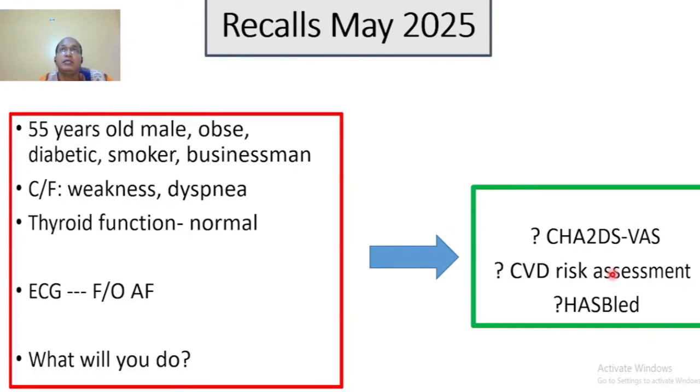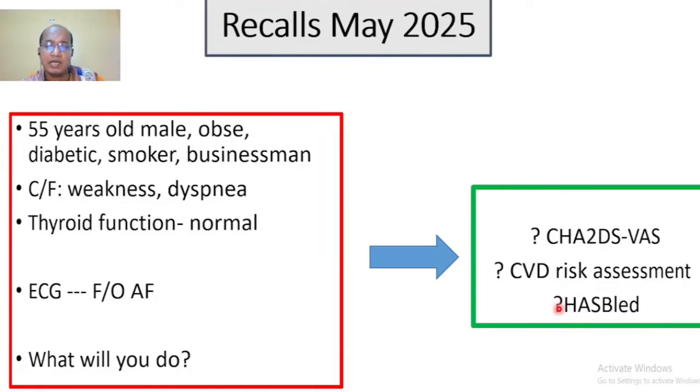As the echo finding was not there, we don't know if it is valvular or non-valvular. So for the sake of treatment of this patient with atrial fibrillation, we should start the treatment, and to start the treatment we need to do CHA2DS2-VASc scoring. This is the number one point of consideration. Number two is cardiovascular risk assessment, as we know that after 45 years each and every individual should undergo cardiovascular risk assessment. So it is another consideration.